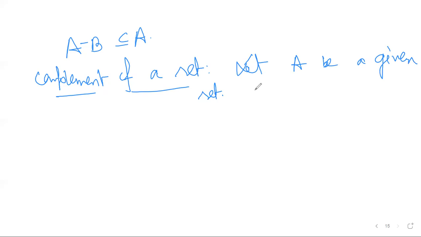Then A complement is defined as A with superscript C means A complement. Okay, A complement is defined as universal set minus A. So first the minus set, okay, A minus B.